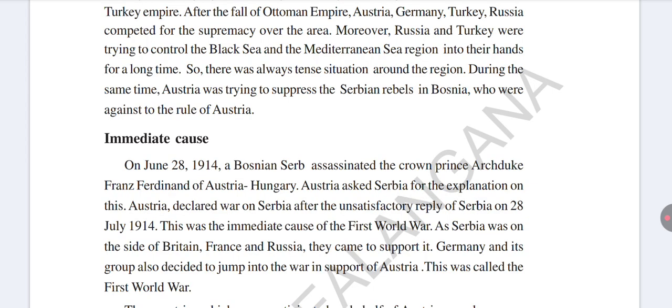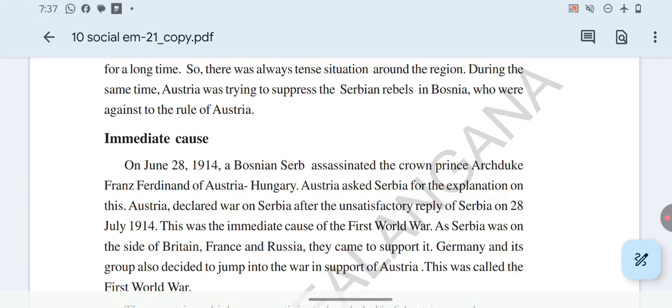Ferdinand belongs to which country? Austria. Ferdinand was assassinated by which people? Serbian people. A Bosnian Serb means he belongs to Bosnia, but he lived in Serbia.